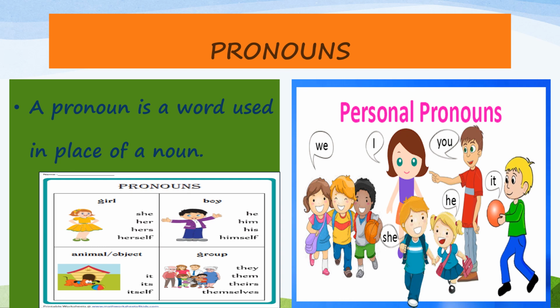So pronoun is a word which is used in place of noun. You can see here for girl, we can use the pronouns like she, her, hers, herself. For boy, we can use he, him, his, himself. For an animal or object, we can use it, its, itself. For a group, we can use they, them, theirs, themselves. In the right picture, you can see a group of children are termed as we. And a girl, I. If it's a girl, again she. A boy, he. So these are all called as pronouns, children, which are used in place of noun.